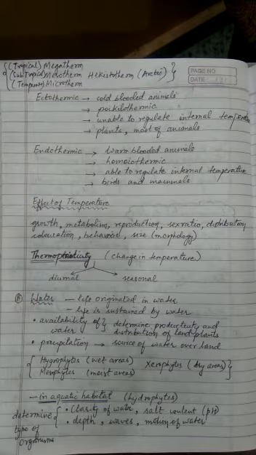Once reproduction starts, the activities of reproduction are also governed by temperature. You can see organisms around you. When a particular season comes, they start building their nests. I'm talking about birds. Birds have a particular time duration, except for a few birds like the pigeon. Most birds you will find are seasonal breeders. Why seasonal? Because the reproductive activity is associated with a certain season. Seasons mean temperature. So temperature affects reproductive activities also. In the third chapter, as well as the first chapter, we have already covered these things.